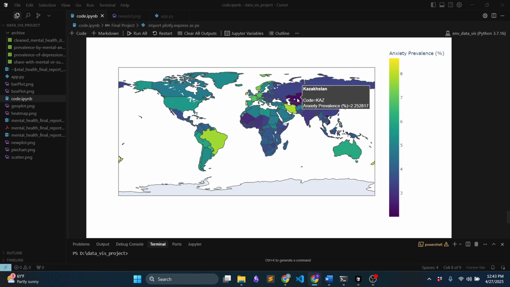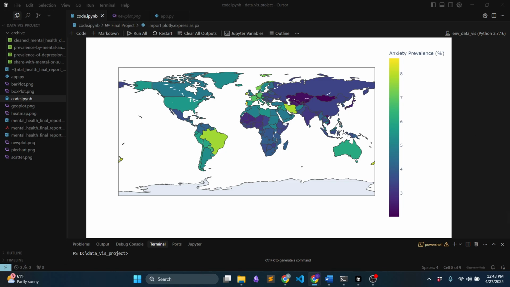And countries like Kazakhstan, Uzbekistan, and Mongolia have the lowest anxiety prevalence. It can also happen because they have low data. According to the dataset, it shows this way.